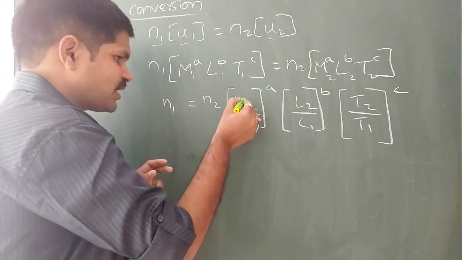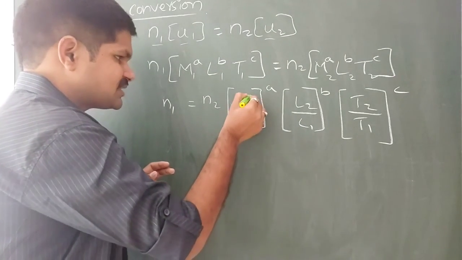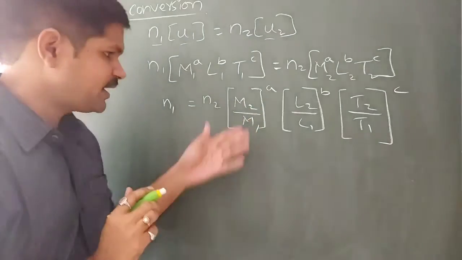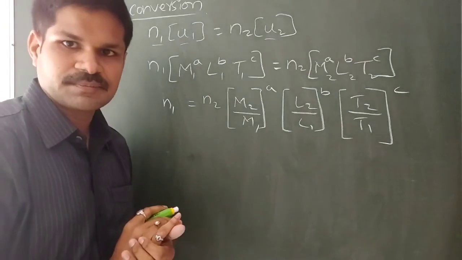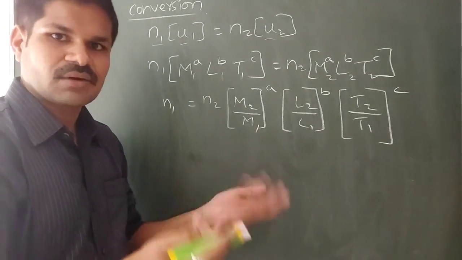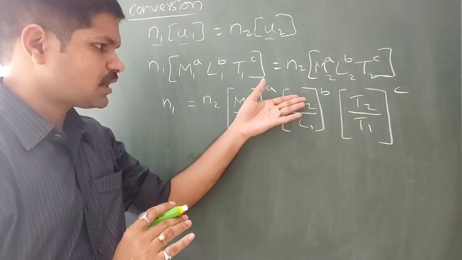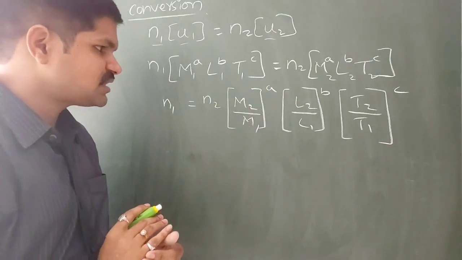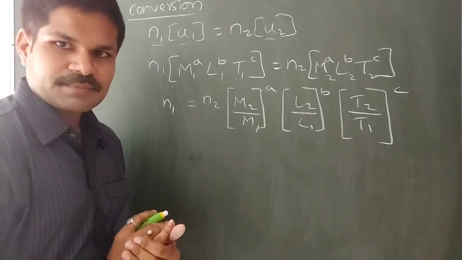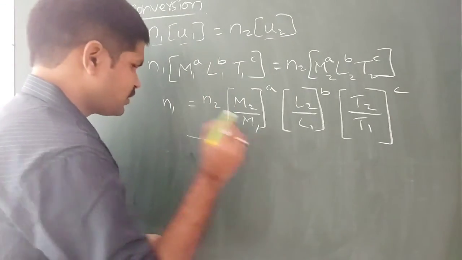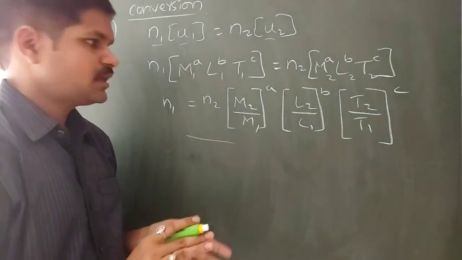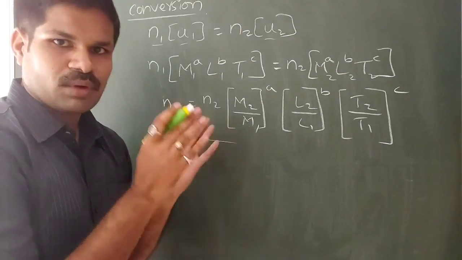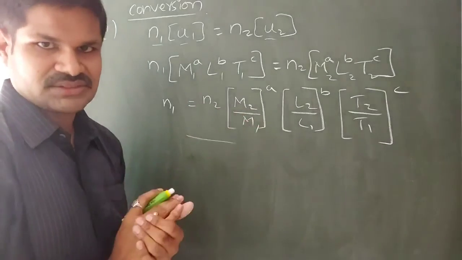That's the reason M2 and M1, the same physical quantity, were divided here. That means the resultant will be a constant. Length by length is a constant. Both the units of the physical quantities will be cancelled, and the final result will be a constant. So using this formula, we can easily convert a physical quantity from one system to another system.